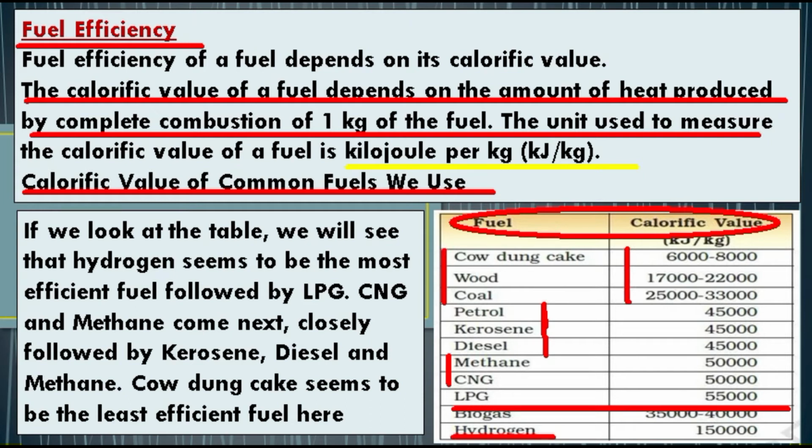And students, this table shows us that burning 1 kg of these fuels gives us this much amount of energy. For example, 1 kg of hydrogen produces or gives us 1,50,000 kilojoule energy. In the same way, burning 1 kg of LPG gives us 55,000 kilojoule energy.